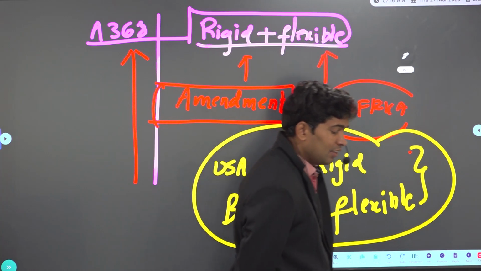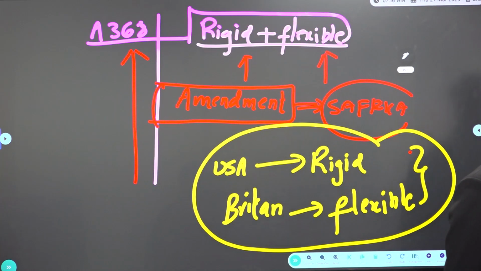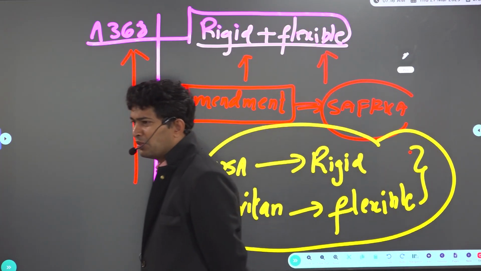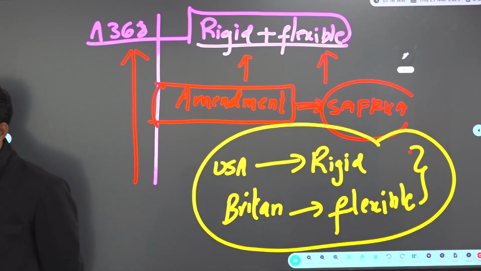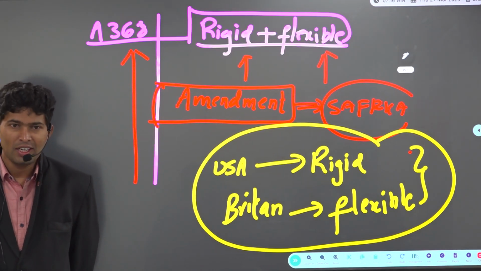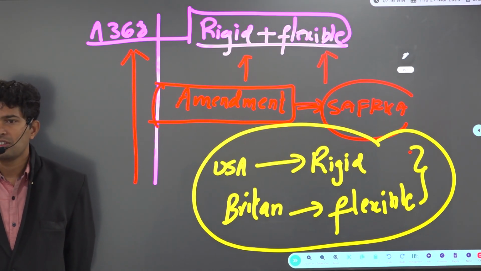So what does it mean? The Supreme Court is saying there is nothing wrong in amending the Constitution, but you cannot alter the basic structure. In fact, somebody filed a case in court also. In the 42nd Amendment, we added three words actually: socialist, secular, and integrity. Someone questioned that there is no need to continue socialist and secular in our preamble. The Supreme Court interpreted that there is nothing wrong in having the words socialist and secular.